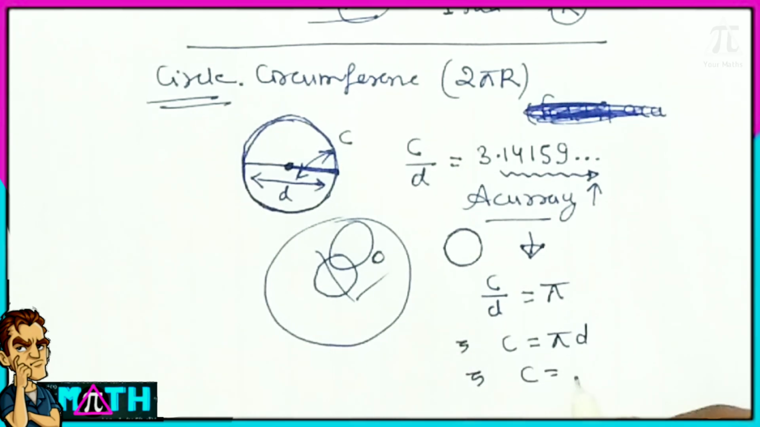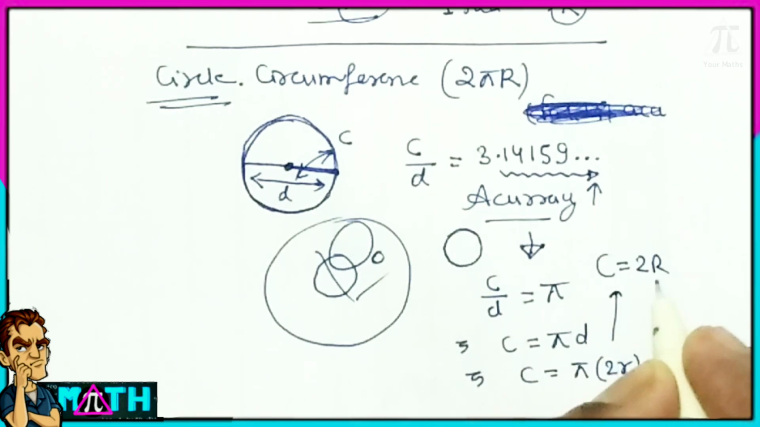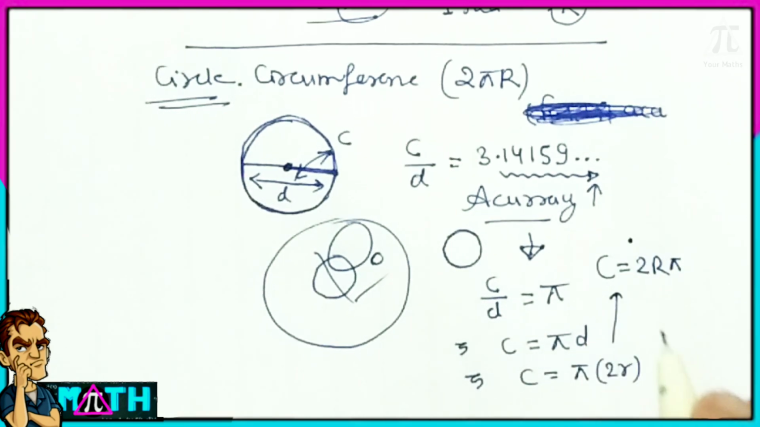So circumference here is equal to pi d, and d is 2r. Now circumference equals 2 pi r. I have written here 2r pi, but manage it.